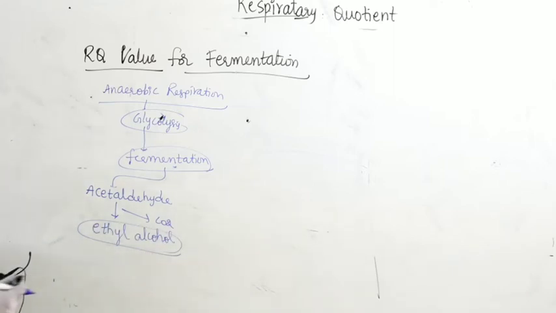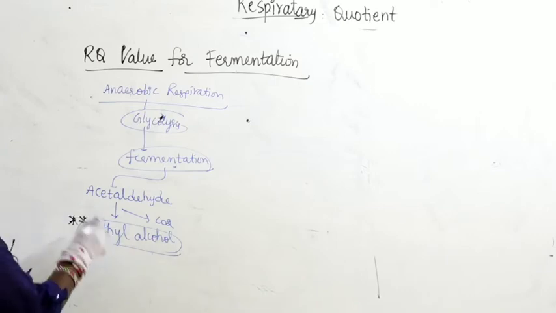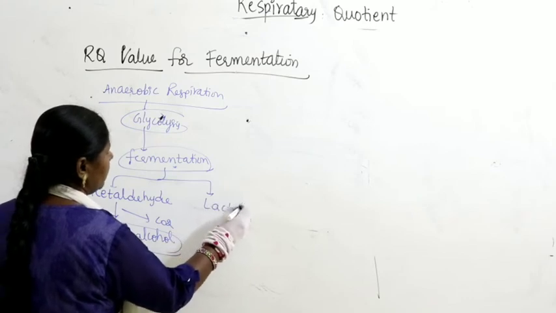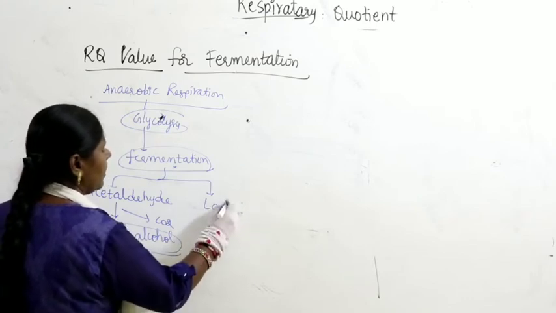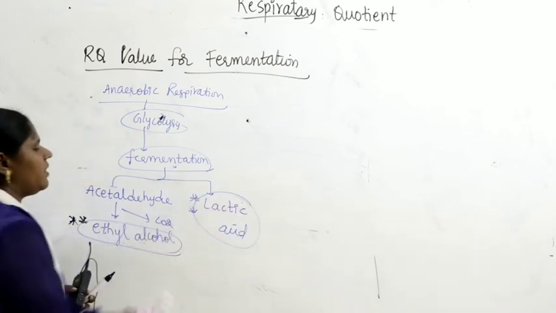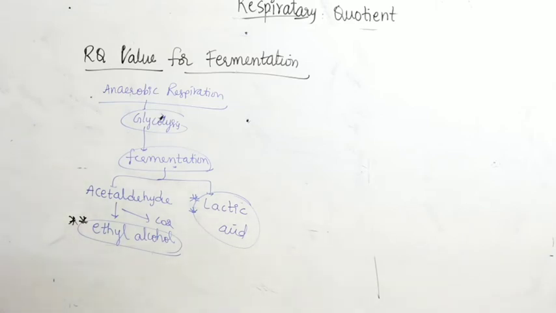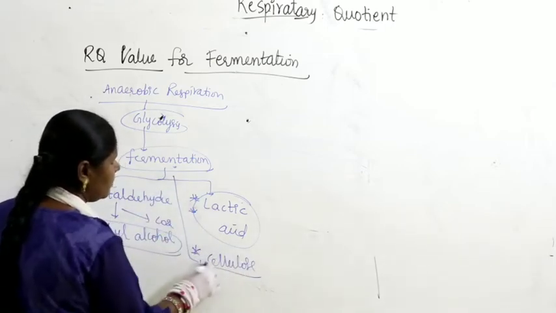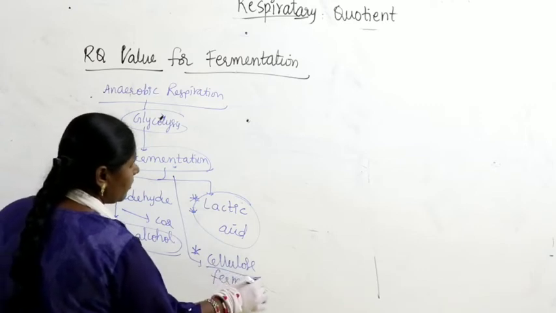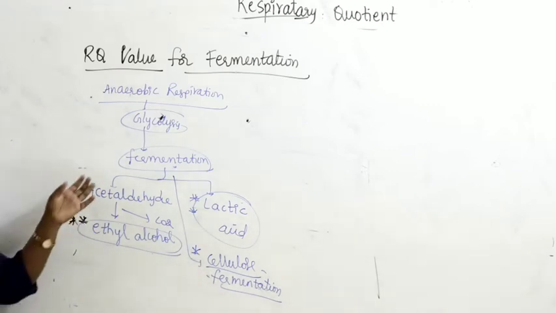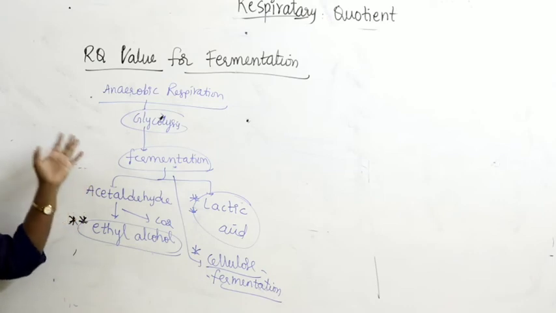Now, either you find alcohol fermentation or there may be a formation of lactic acid, which is called lactic acid fermentation. Here, either you can take lactic acid fermentation or cellulose fermentation. Whatever the substrate undergoing fermentation, microorganisms like yeast are mainly responsible for converting the substrates into products.